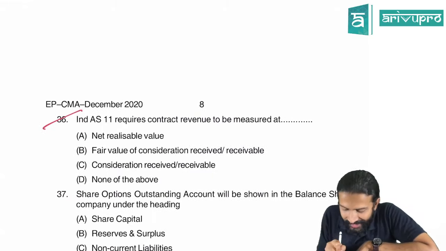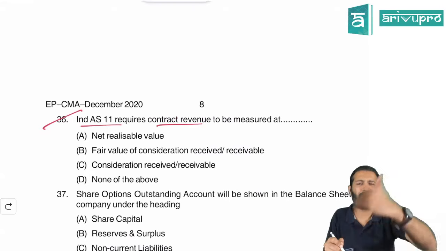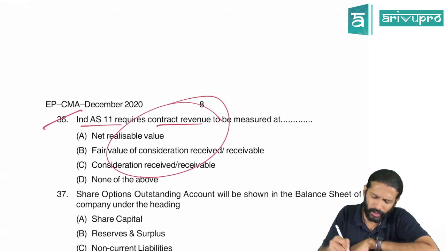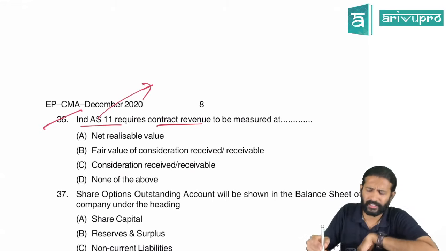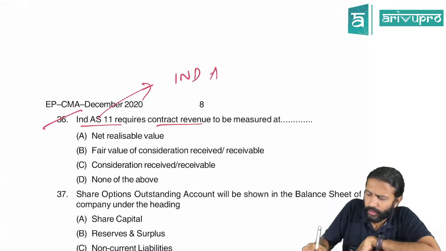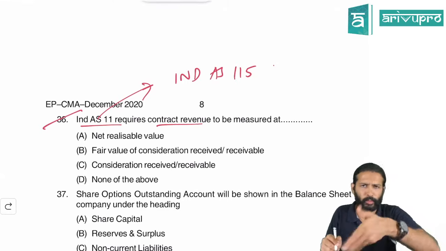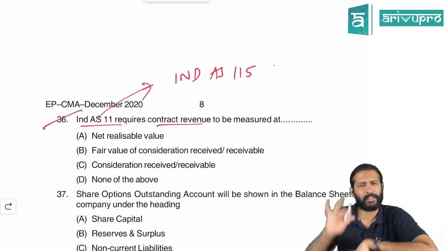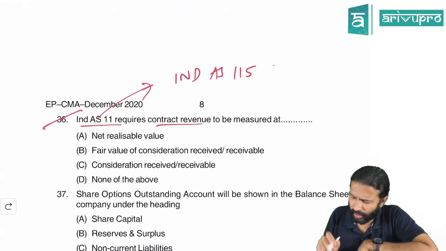Okay. Ind AS 11 requires contract revenue. Ind AS 11 talks about construction contracts. This is actually an outdated question now, because Ind AS 11 and the revenue recognition standard, Ind AS 18, have been replaced. They have merged both and issued a new standard known as Ind AS 115. So this is an outdated question, and I don't know why they asked this, because we no more have Ind AS 11, it's withdrawn. Now they formed Ind AS 115. But okay, let's run with it. Maybe from the next attempts onwards, it may not come.